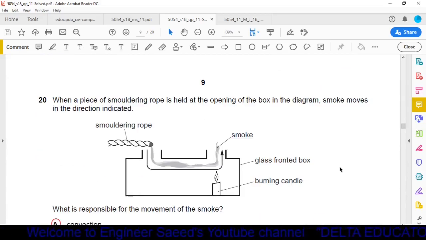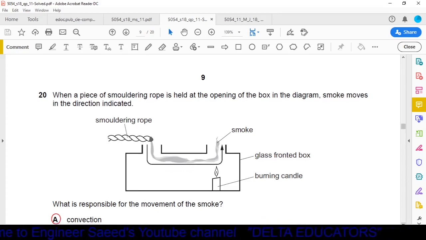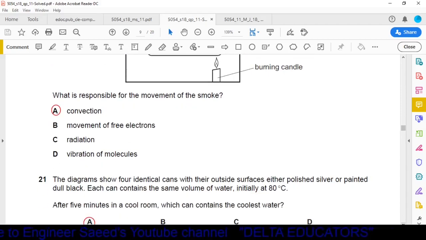Question number 20. When a piece of smoldering rope is held at the opening of the box in the diagram, smoke moves in the direction indicated. Okay, here smoke is moving in the direction as shown here. What is responsible for the movement of the smoke? Options. Option A, convection. Option B, movement of free electrons. Option C, radiation. Option D, vibration of the molecules.